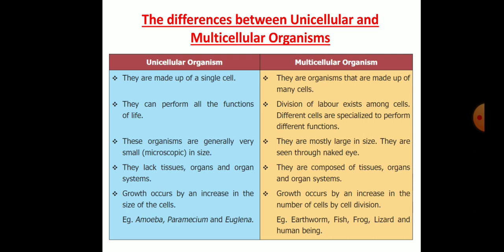In unicellular organisms, they lack tissues, organs, and organ systems. In multicellular organisms, they are composed of tissues, organs, and organ system. Growth occurs by an increase in the size of cells in unicellular organisms, whereas in multicellular organisms, growth occurs by an increase in the number of cells by cell division. Examples for unicellular organisms are amoeba, paramecium, and euglena. Examples for multicellular organisms are earthworm, fish, frog, lizard, and human being.